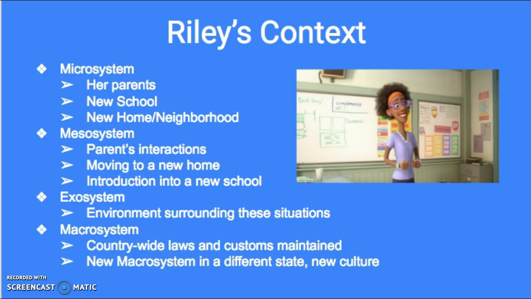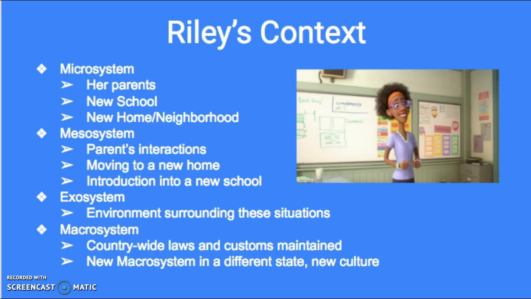She sees her parents fighting about the father's work and the moving van, and it causes her stress. She does not have her things, and this is also stress-inducing because she is not surrounded by anything familiar to her. Even Riley's macrosystem has gone through upheaval. She still lives in the same country, and those laws and customs remain the same, but she has moved to an entirely different region that has its own laws, customs, and culture that she must assimilate to.